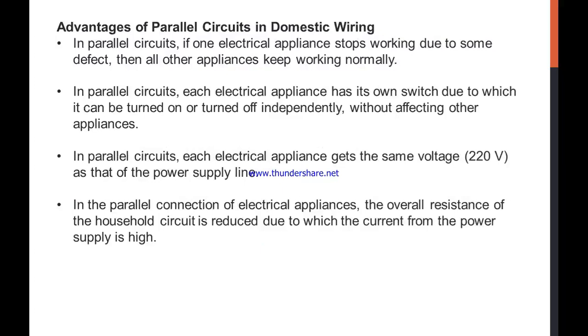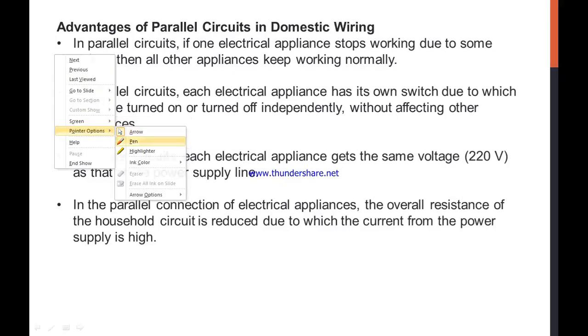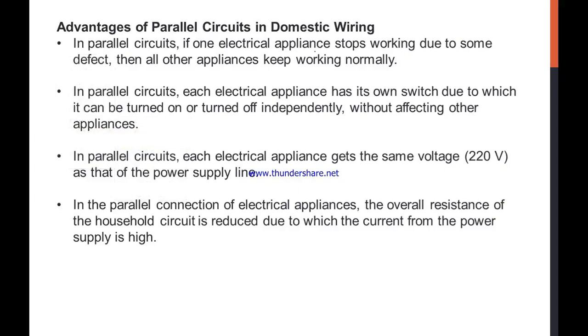Now let's talk about some advantages of the parallel connection. Let's see the first point. If one electrical appliance stops working due to some defect, then all the other appliances will keep on working normally. This is one of the best advantages you get in parallel: even if one bulb or one television or any other single component is blown off, the other appliances will keep on working, because they have a separate end-on connection.